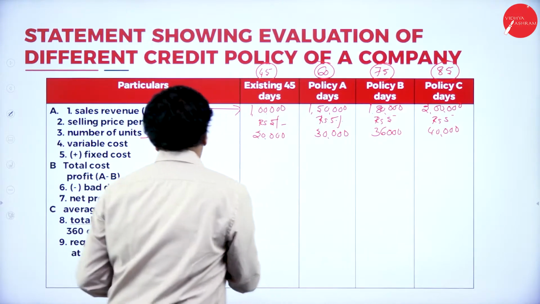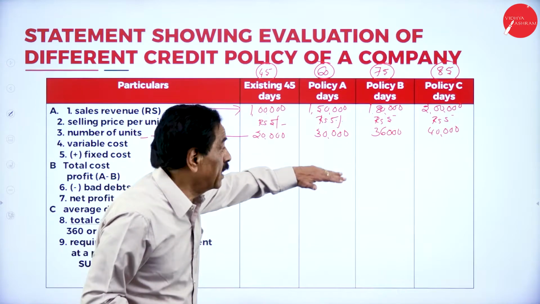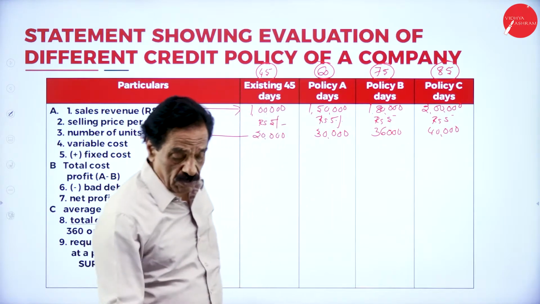So this is the number of units: 20, 30, 36, 40,000.